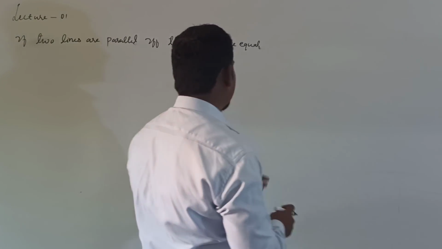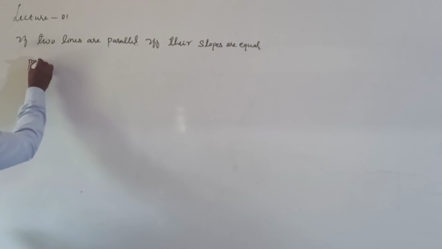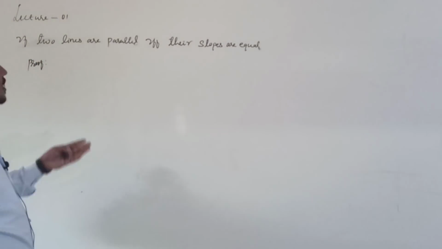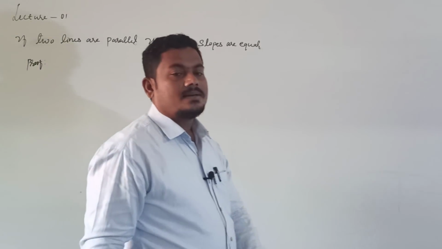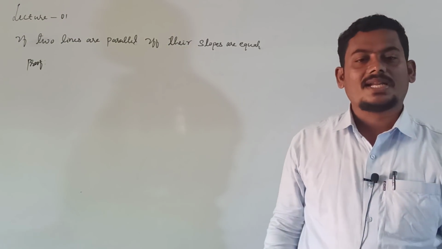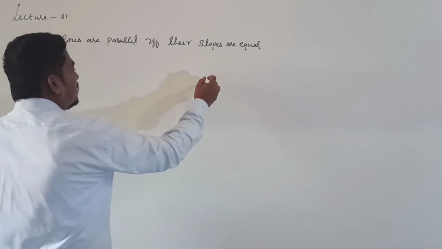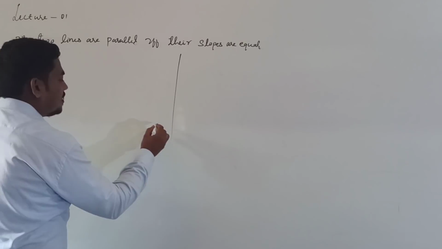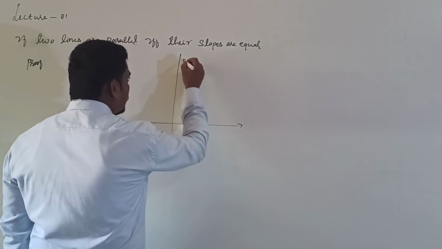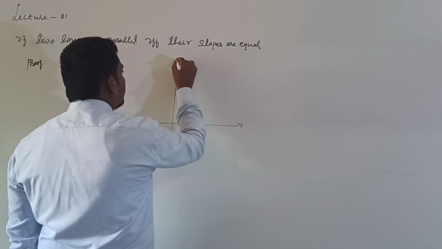We can prove this statement, right? And it is an important one. It is an important result. If two lines are parallel, then clearly their slopes are equal, right? Proof. Just consider a 2D plane, right?